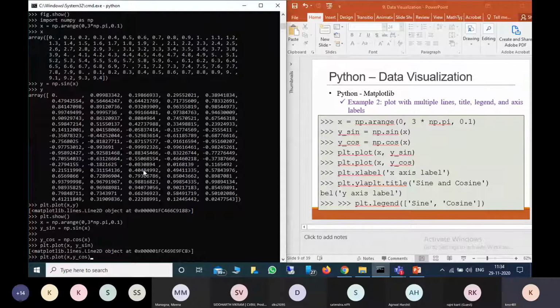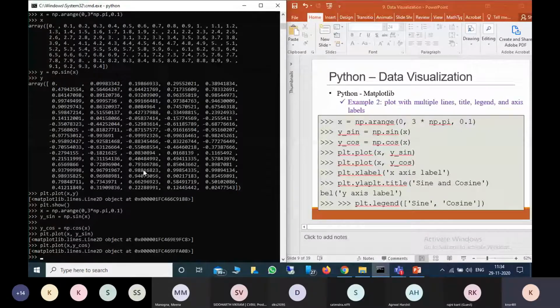If we provide it this way, both will come on the same figure. Now I define the two y-axes. Now I want to provide the title.